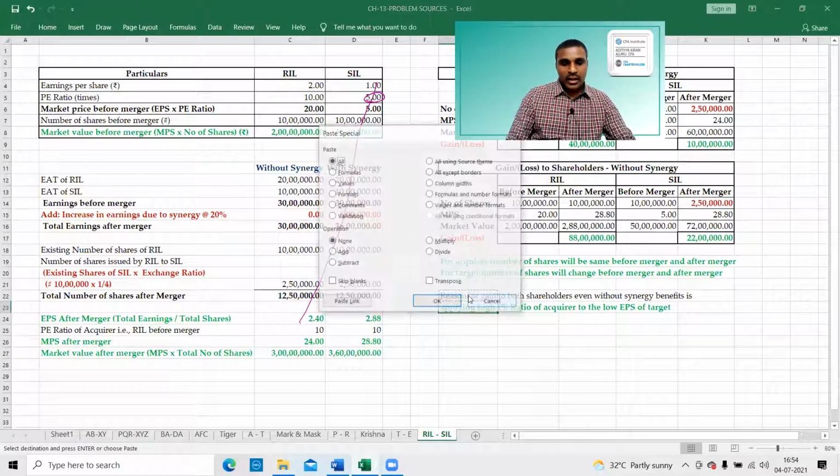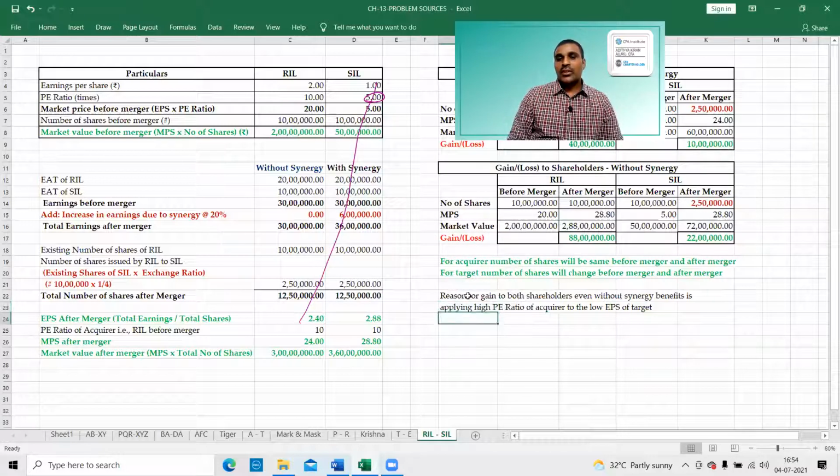The reason for gain or loss to both the shareholders, even without synergy benefit, is applying high PE ratio of acquirer to low EPS of target.